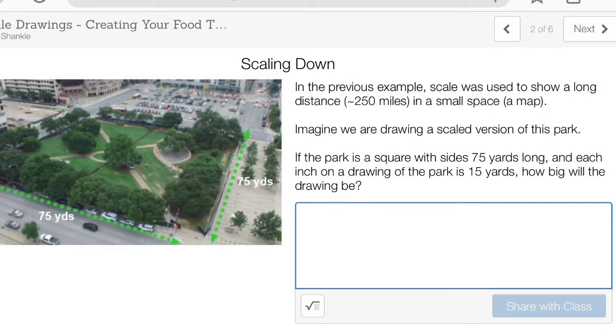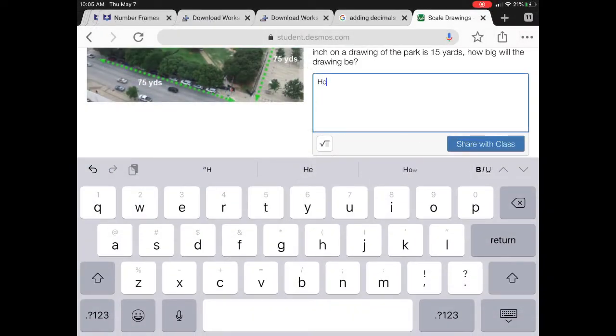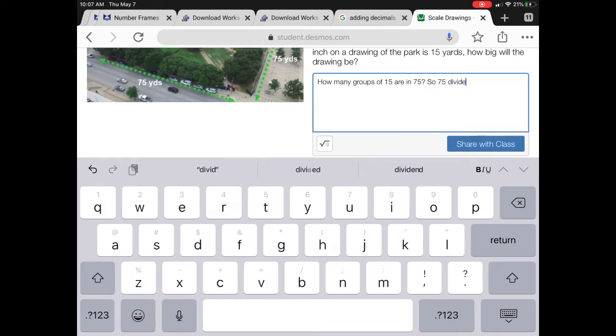For the next activity, we need to figure out how wide we would draw the park on a map. Because each inch will be 15 yards, I need to figure out how many groups of 15 will fit into 75. Instead of just dividing, I end up deciding to count up in groups of 15.